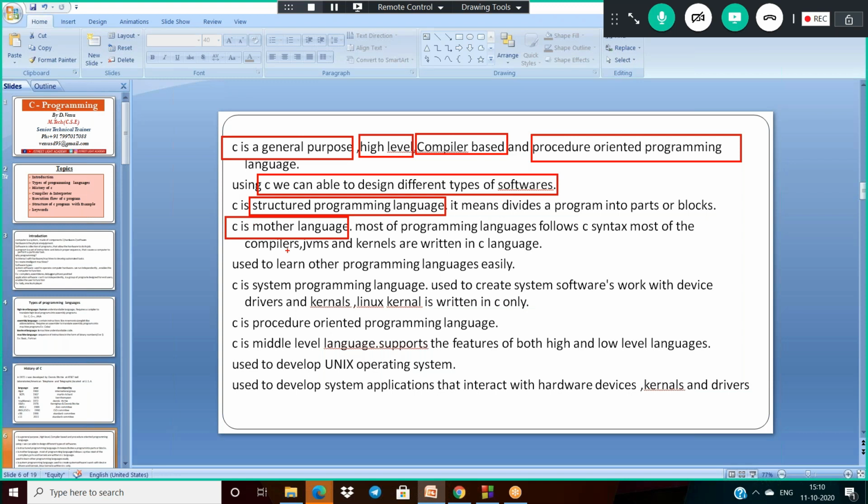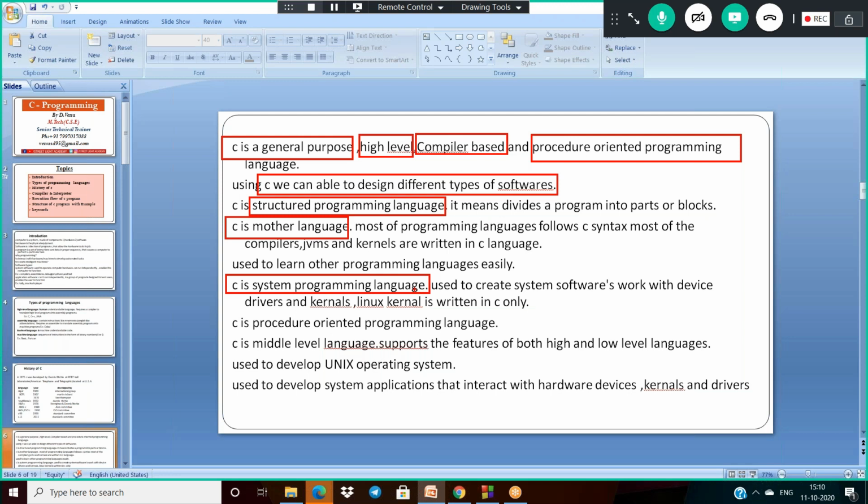And generally, compilers, JVMs and kernels are all developed with the C language only. That is why C is the mother language. And C is a system programming language. Why?